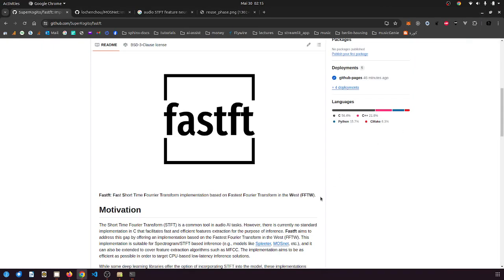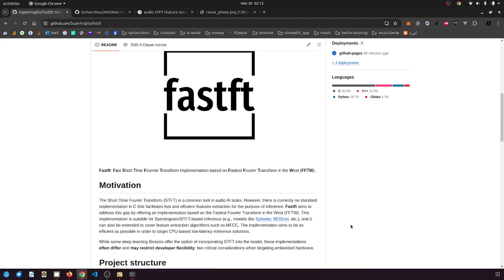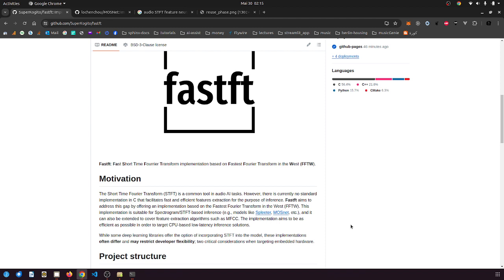So hello everyone. I'm introducing Fastft, which is essentially a fast short-time Fourier transform implementation in C based on the fastest Fourier transformation in the West. The whole idea is you mostly train in Python for audio feature extraction. Notably for the STFT you use something like a TensorFlow or PyTorch implementation, but often people also use Librosa, like in the case of Spleeter and MOSNet.